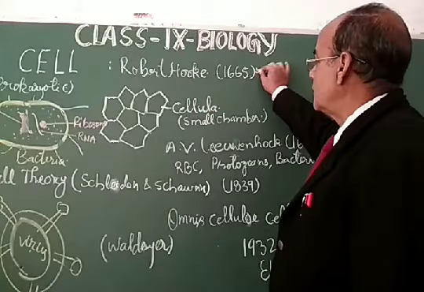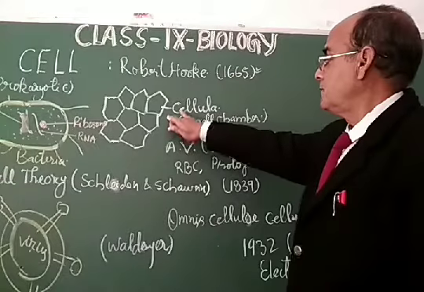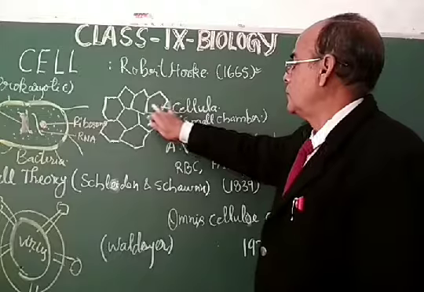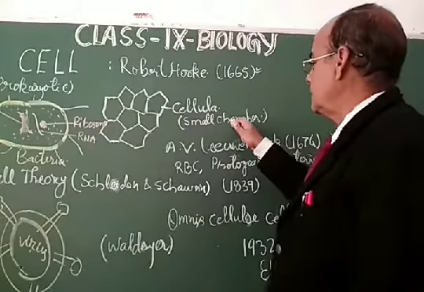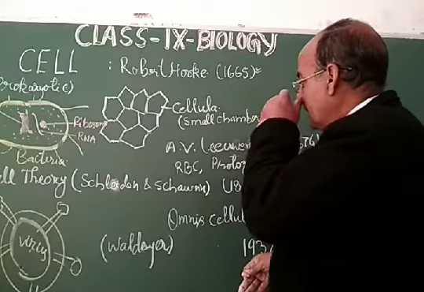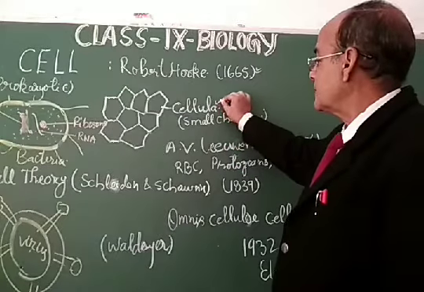The cell was discovered by Robert Hooke in 1665. He saw cellula, small little rooms in a piece of cork when he looked through a simple microscope, and he called these small chambers cellula.